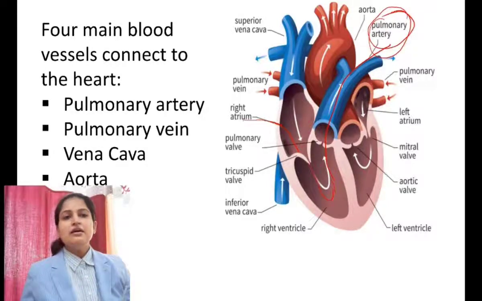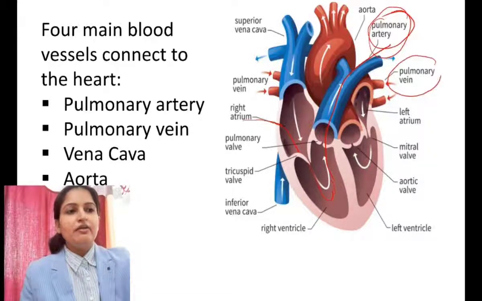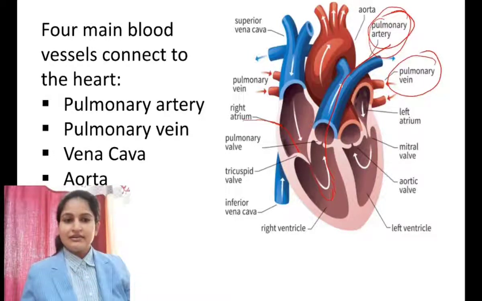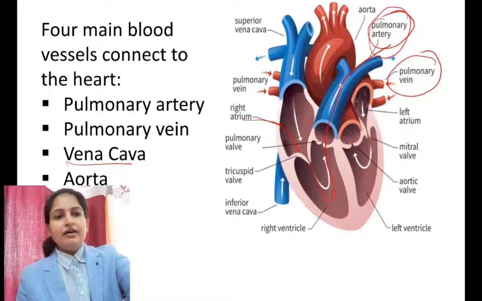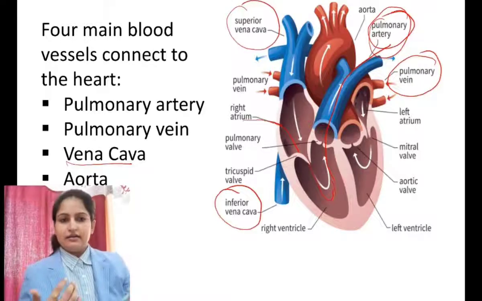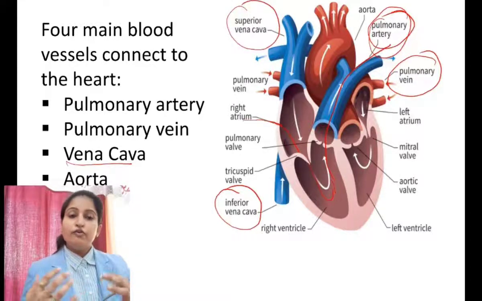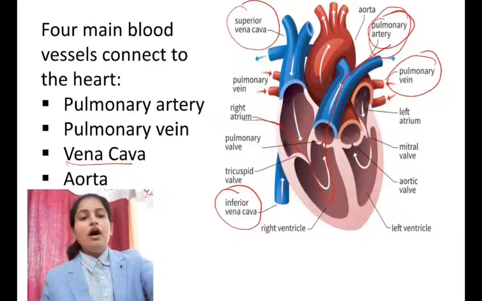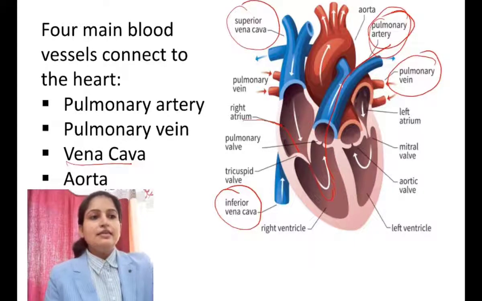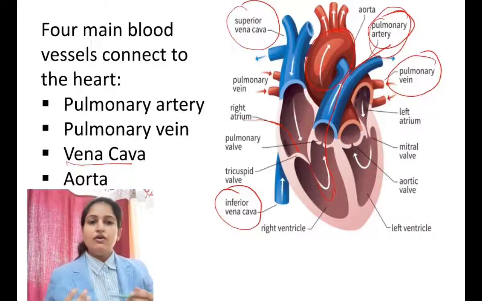And the second one is the pulmonary vein. Here you can see the pulmonary vein. The pulmonary vein contains the oxygenated blood from the lungs to the heart. Another one is the vena cava. Here you can see the superior vena cava and the inferior vena cava. It contains the deoxygenated blood from all over the body parts into the heart. And the fourth blood vessel is the aorta. The aorta carries the oxygenated blood to the whole body. Here you can see the aorta. The aorta is being pumped by the heart with oxygenated blood.